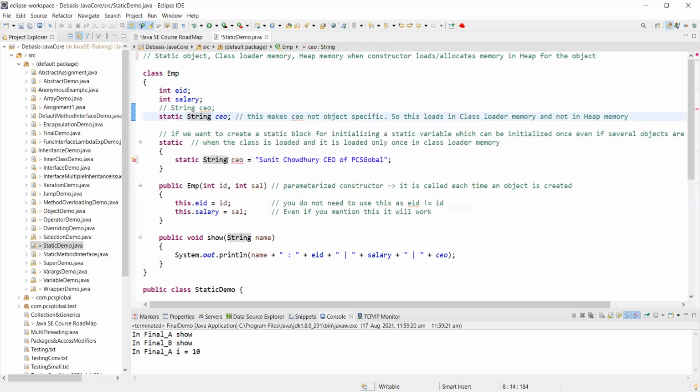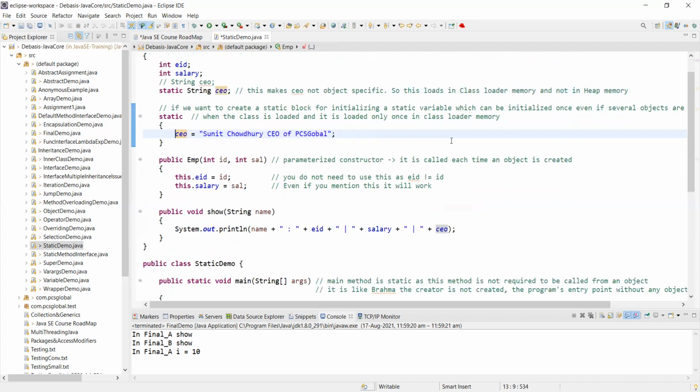So you cannot do it once again, because here it says illegal modifier for the variable CEO, only final is permitted. Now static is almost like a final. We will come to that final. But the main essence is, since you have already declared the variable, you just have to use it. That was the mistake.